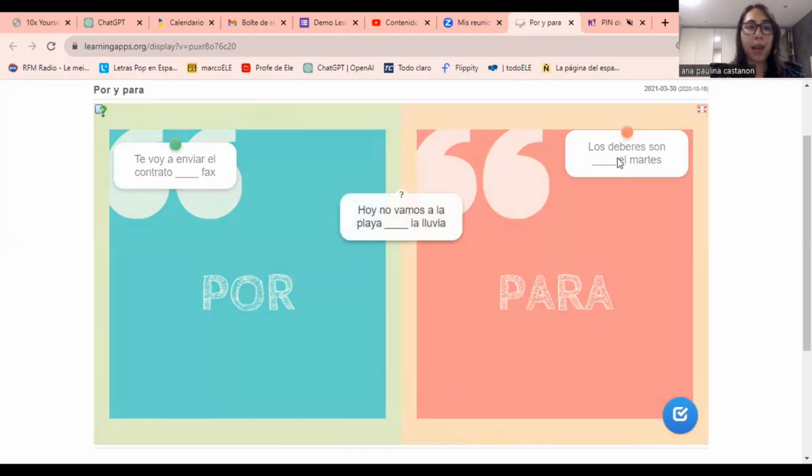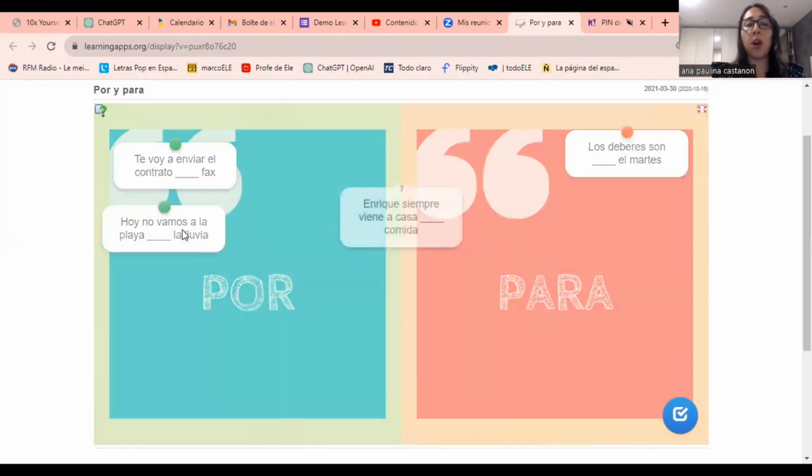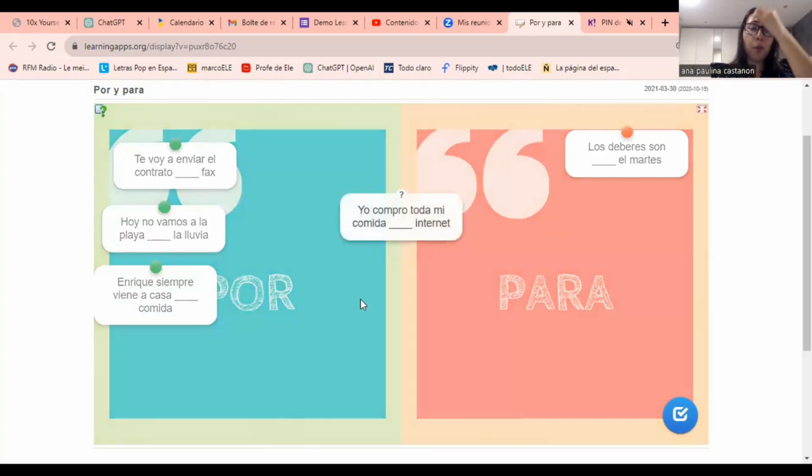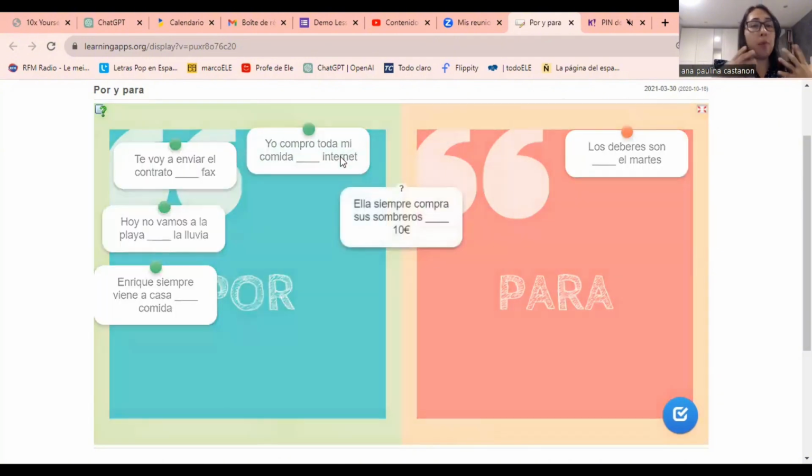Hoy no vamos a la playa por o para la lluvia. Exactly, por la lluvia. Why por la lluvia? Perfect, because it's cause, right? That's the cause why we're not going to the beach. Correct. Enrique siempre viene a casa por o para comida. Perfect. Yo compro toda mi comida. Oh, no, it's not para. Why? Because we said that when it's a purchase, we use por. Exactly. Perfect. Good. Very well done.